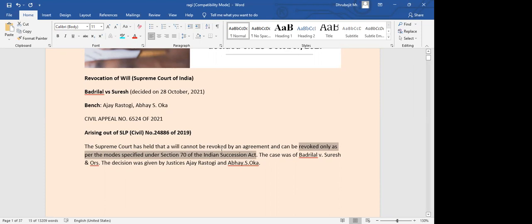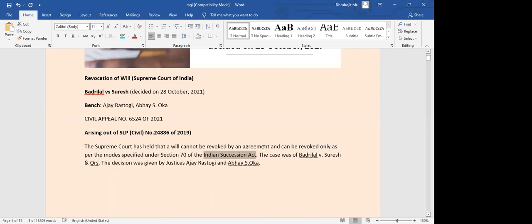Anybody can prepare it. That's why it's also free for parties to make changes there, because a person may prepare a will today and he may feel, no, I want to make some changes in my will. That's why revocation is allowed, but it cannot be the way parties feel like, it has to be based on the modes which are specified in the Indian Succession Act.